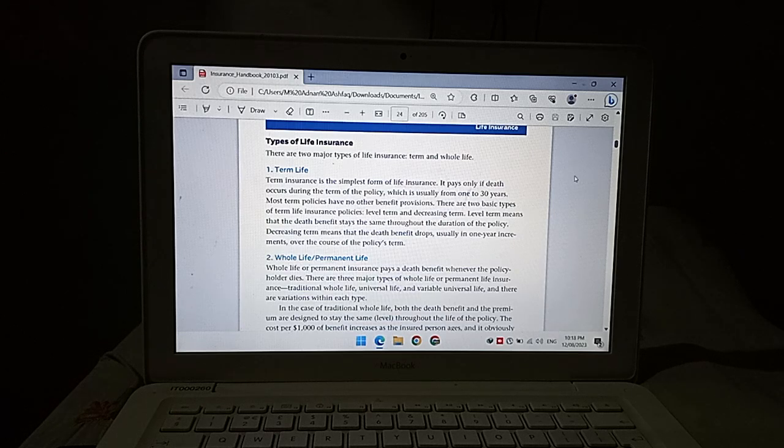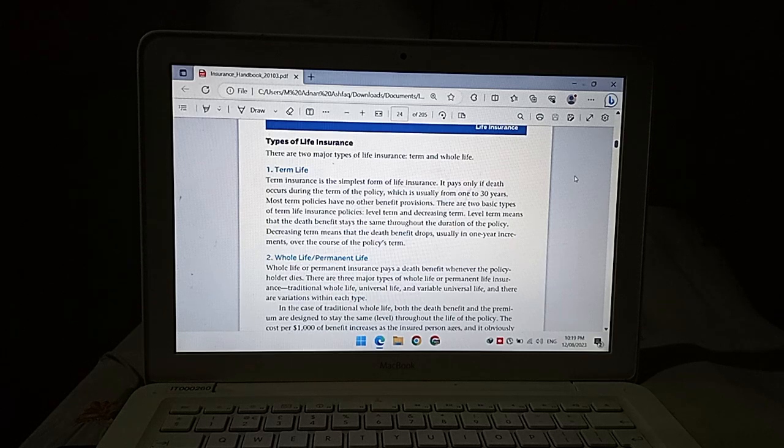Whole life, permanent life. Whole life or permanent insurance pays a death benefit whenever the policyholder dies. There are three major types of whole life or permanent insurance: traditional whole life, universal life, and variable universal life, and there are variations within each type. In the case of traditional whole life, both the death benefit and the premium are designed to stay the same throughout the life of the policy.